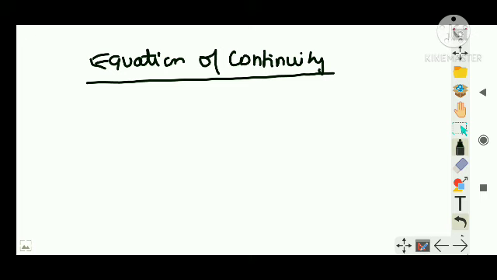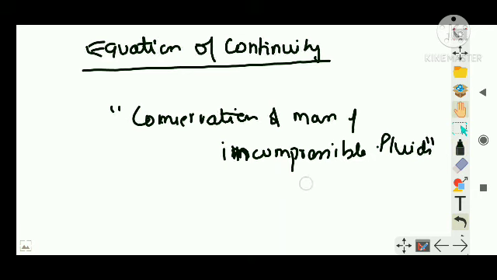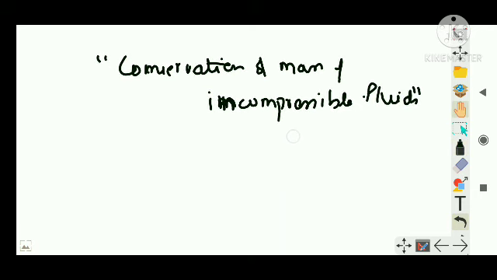Another term for the equation of continuity is conservation of mass of incompressible fluids.